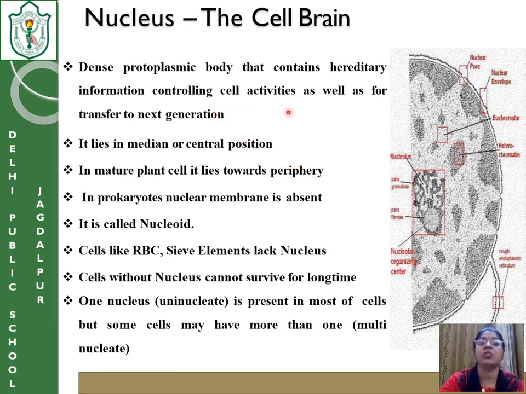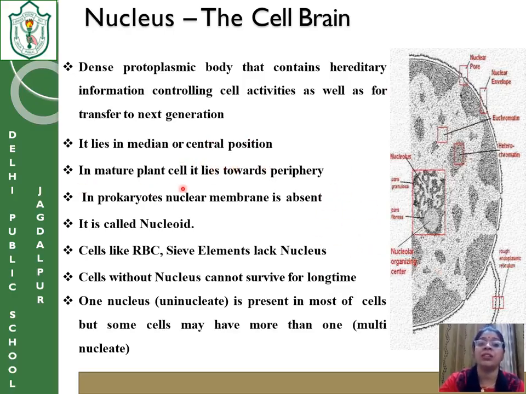It also controls the different activities of the cell, as well as the transfer of genes from one generation to another. Where is its location? It is centrally located inside the cell.